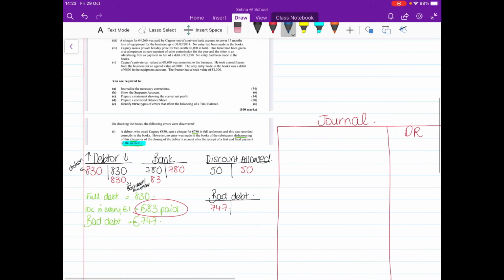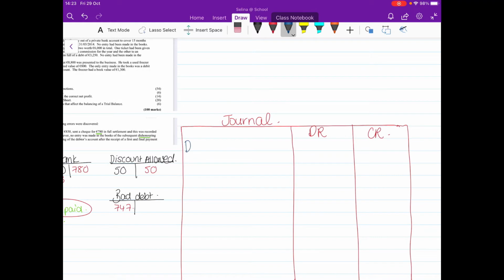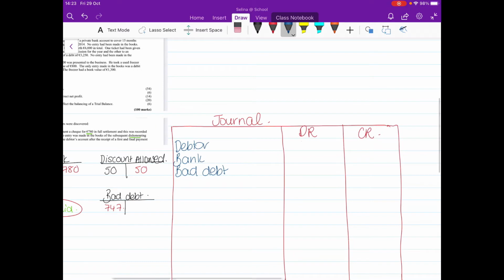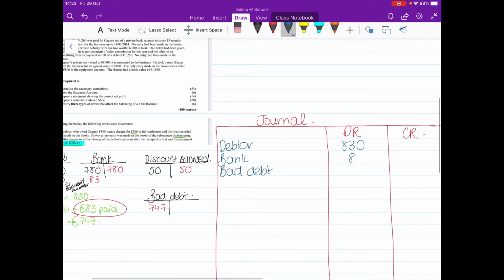So I'm going to go, first of all, debtor, then I'll go bank, bad debt. Debtor, bank, bad debt. So my debtor is 830. Bank is 83. And bad debt is 747.